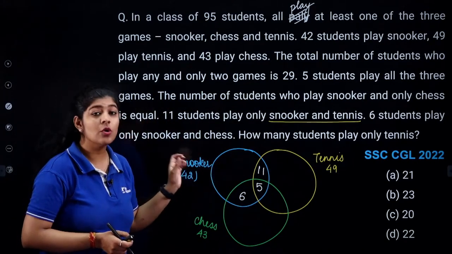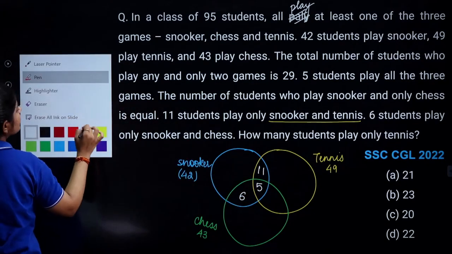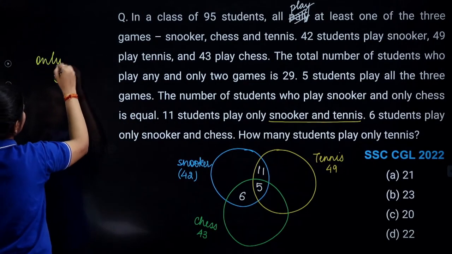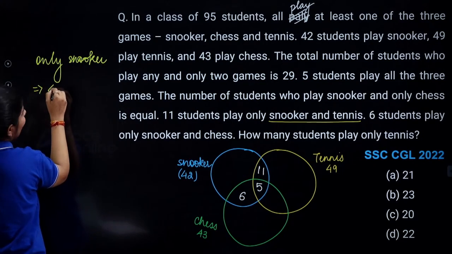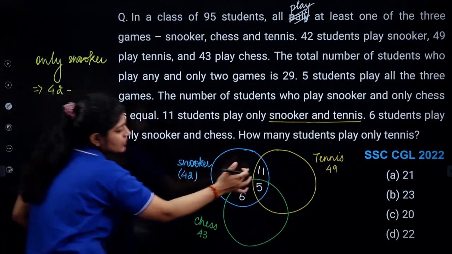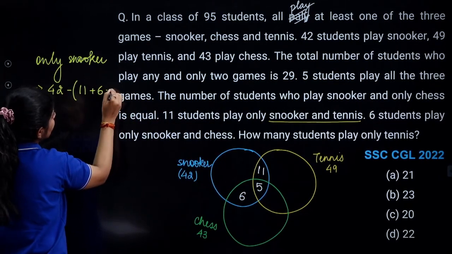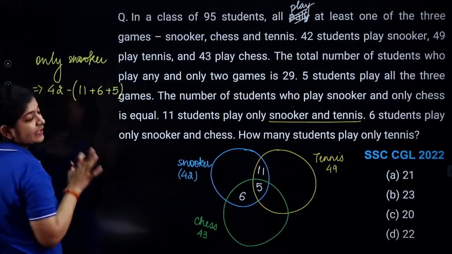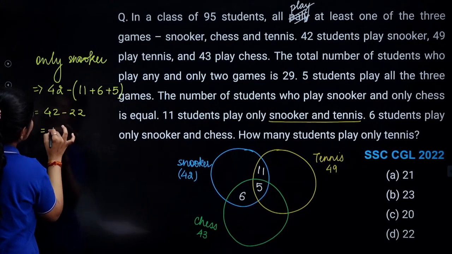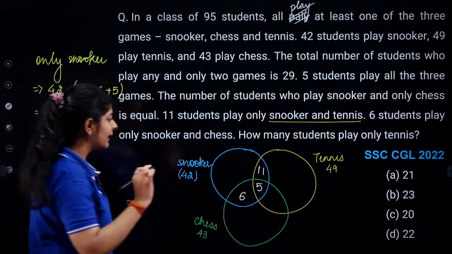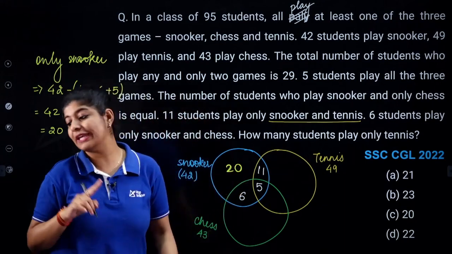This part shows only snooker. So, I just simply eliminate these numbers. So, only snookers. The total number of snooker players that we are having over here is 42, but we need to subtract this part, minus 11 plus 6 plus 5. Basically here we are getting 22. So 42 minus 22, here we are getting 20 as our answer. So basically 20 are those students who are playing only snookers.